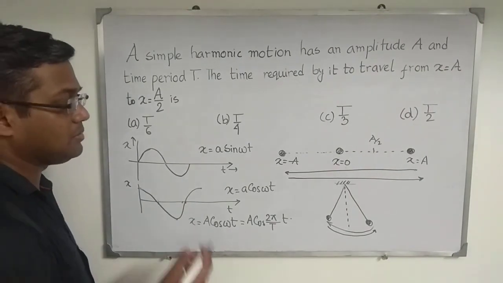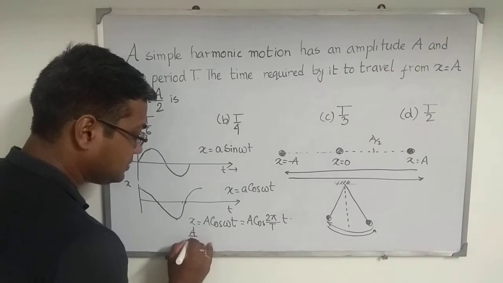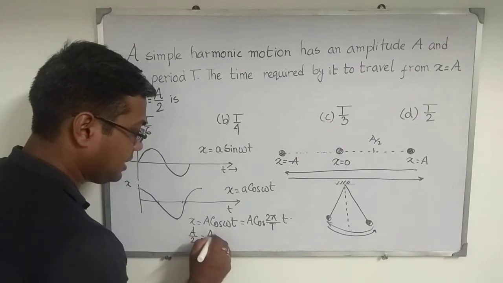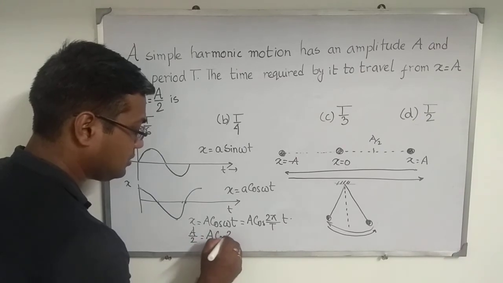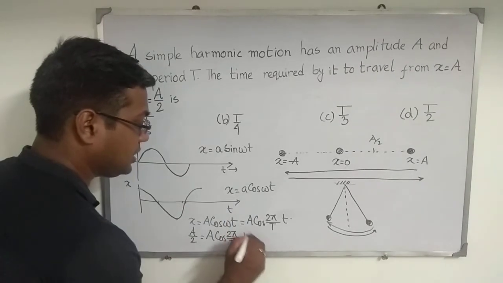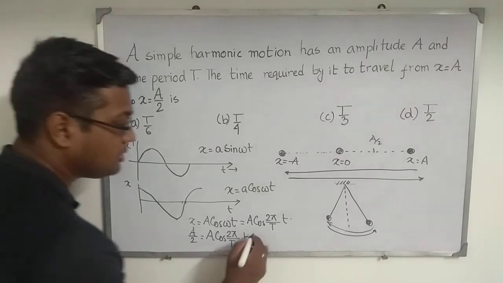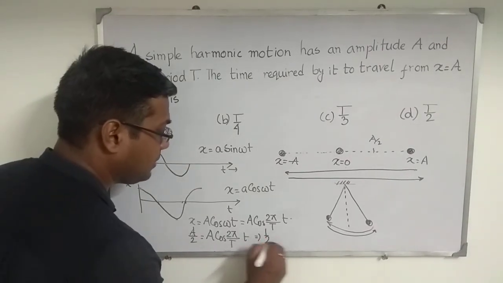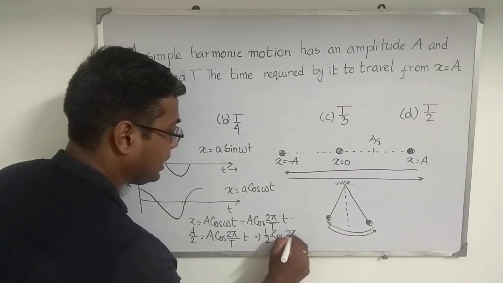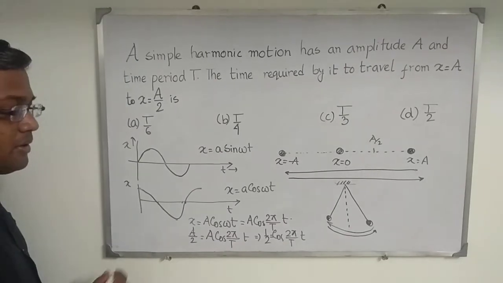That we have to find out. So I am placing A by 2 in the position of x. So it is capital A cos 2 pi by capital T into small t. Capital A and capital A cancel out. So I am getting 1 by 2 equal to cos 2 pi divided by capital T into small t.